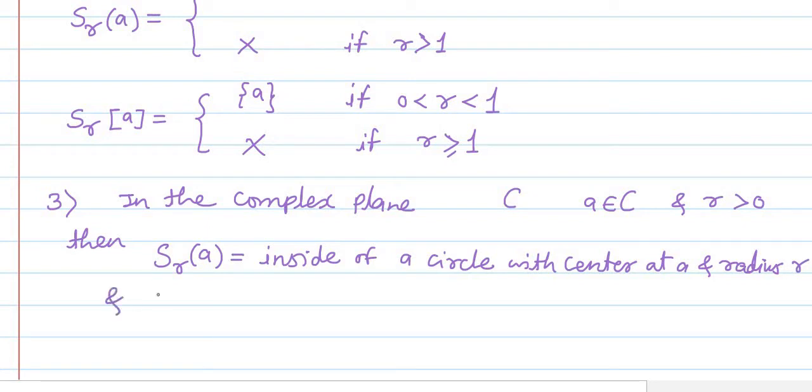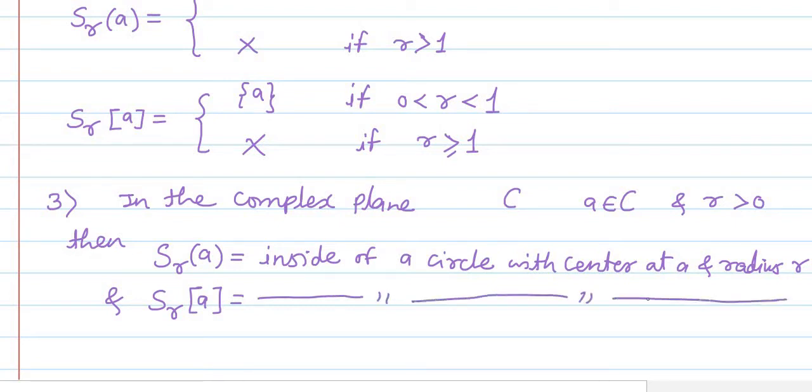Okay, and if we consider the corresponding closed sphere, S_r(a), obviously it will be equal to the inside of a circle with center at a and radius r, as well as it will also include the points which are on the circle. Points which are inside the circle as well as points which are on the circle, that will be the closed sphere in this case. Next one, the fourth example we'll consider.